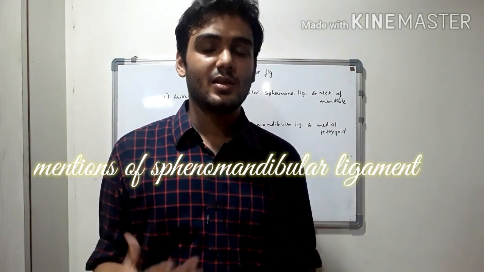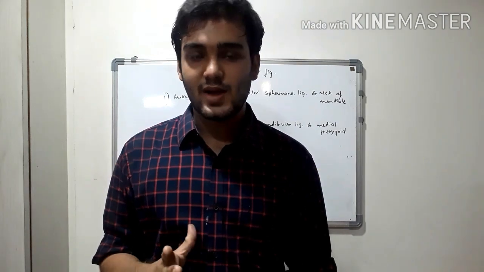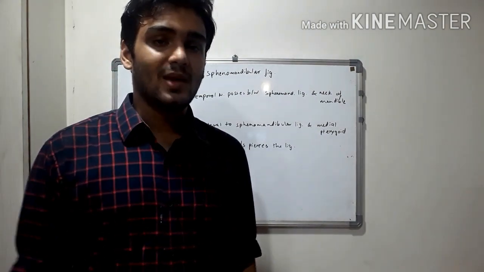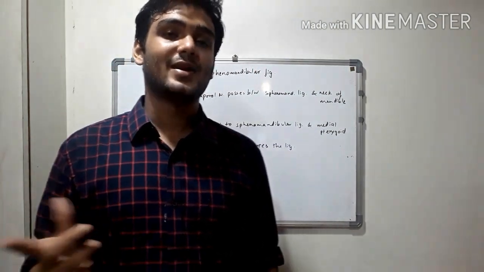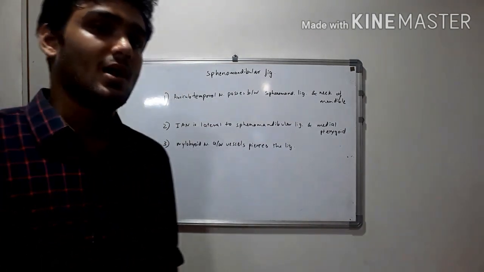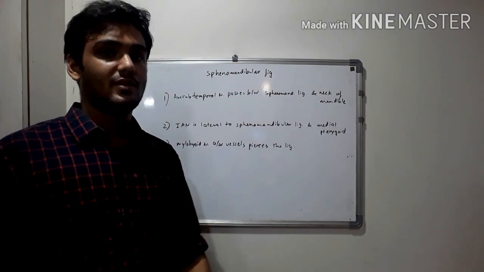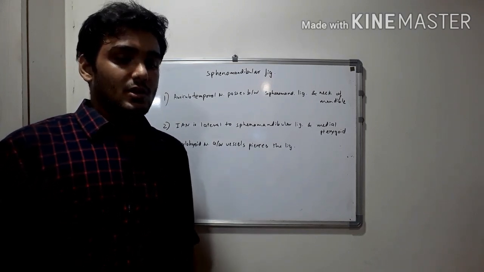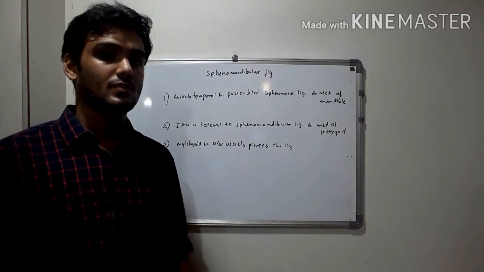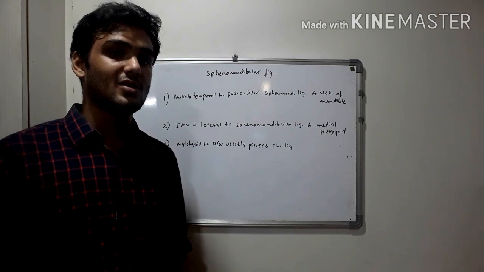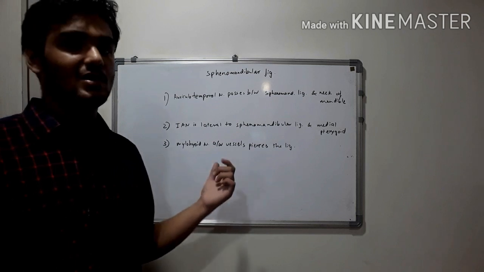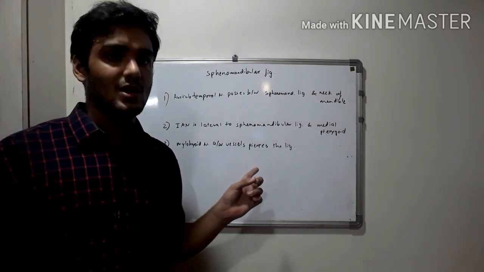Now we shall revise the places where the sphenomandibular ligament is mentioned along with the branches of mandibular nerve. Keep one thing in your mind that the sphenomandibular ligament is mentioned only with the branches of the posterior division. So firstly, it is mentioned thrice in the text. Firstly, that the auriculotemporal nerve ascends between sphenomandibular ligament and the neck of mandible. Then the inferior alveolar nerve lies lateral to the sphenomandibular ligament, medial to the medial pterygoid muscle. And lastly, the mylohyoid nerve along with the mylohyoid vessels pierces the sphenomandibular ligament.